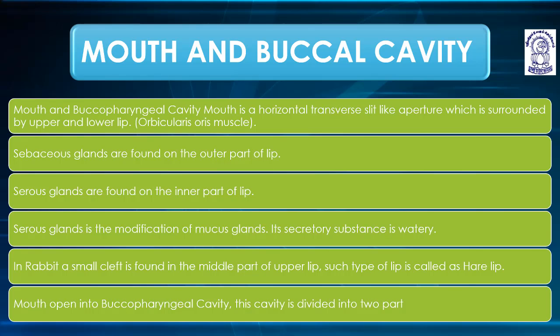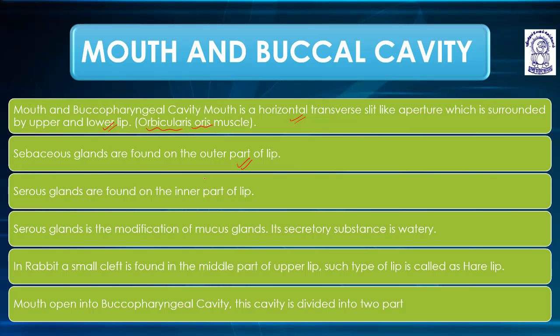Mouth and buccal cavity. The human mouth is a horizontal transverse slit-like aperture which is surrounded by the upper and lower lip. The lips have a muscle known as the orbicularis oris. Sebaceous glands are found on the outer part of the lip.